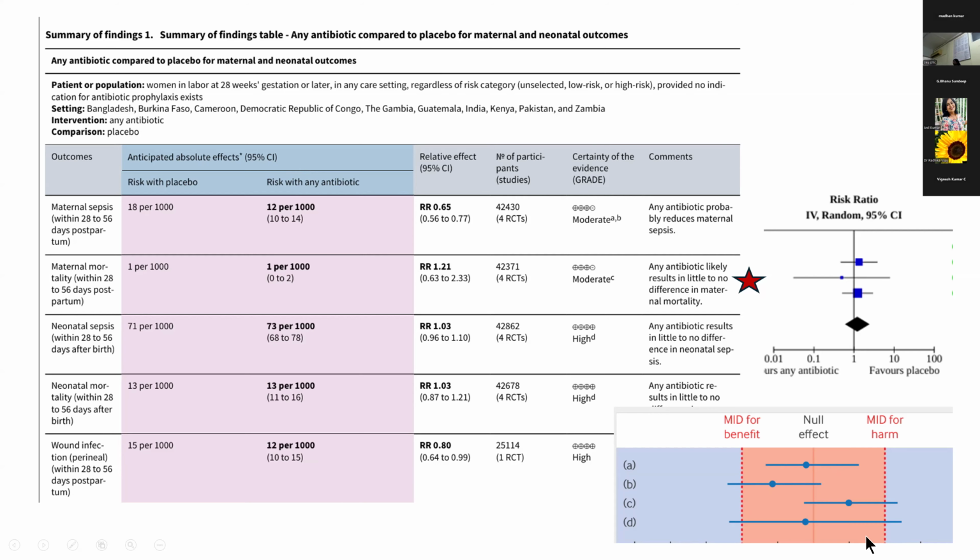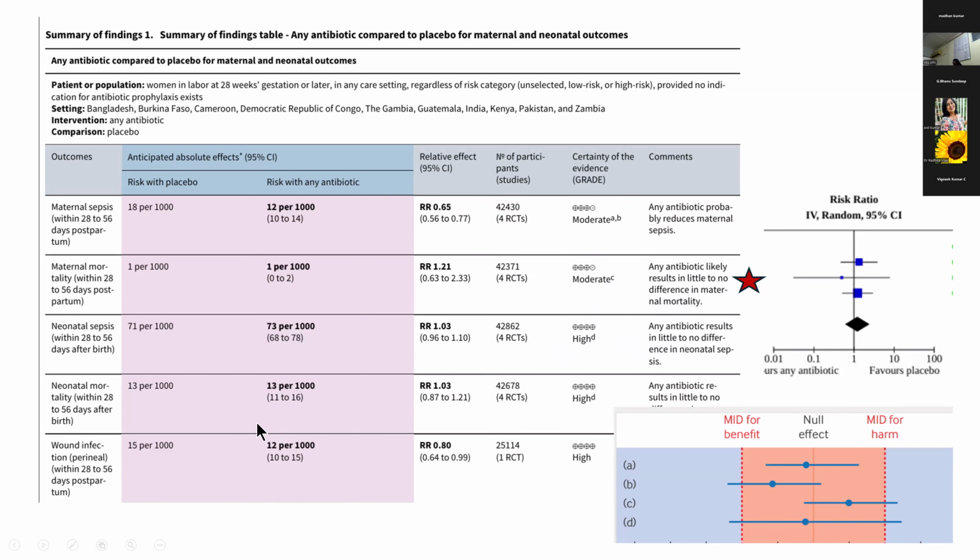Very important, if you see the comment: if you say high quality evidence, you say antibiotic will not reduce mortality. But if you say moderate quality evidence, then you write antibiotic is likely to result in little or no difference. You hedge that answer a little bit. It may not reduce mortality. Because it's moderate, they have used the word likely. But they have downgraded only by 1.